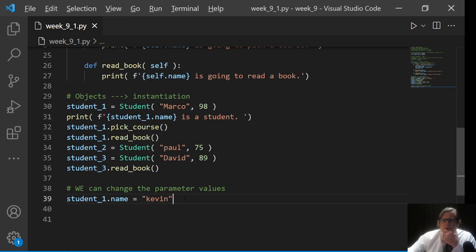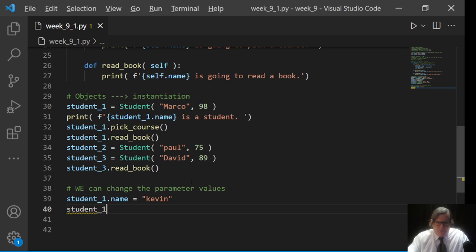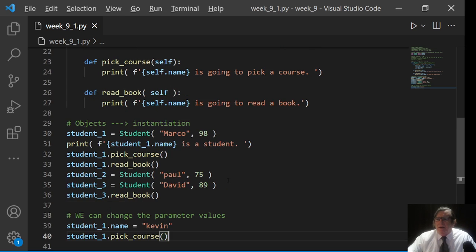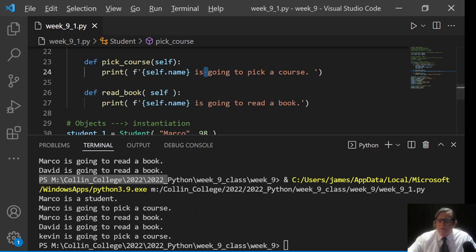Okay, so let's see. That won't print out anything different, but how about if I go student_1 dot pick_course, which is the same method that I used up here in line 32. Now it should say Kevin. Kevin is going to pick a course. Let me run this. And so here it is.